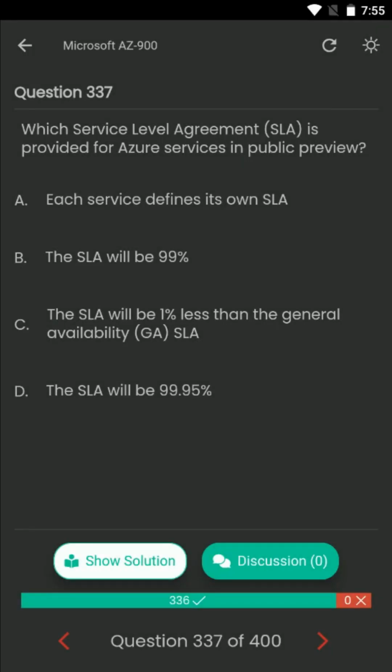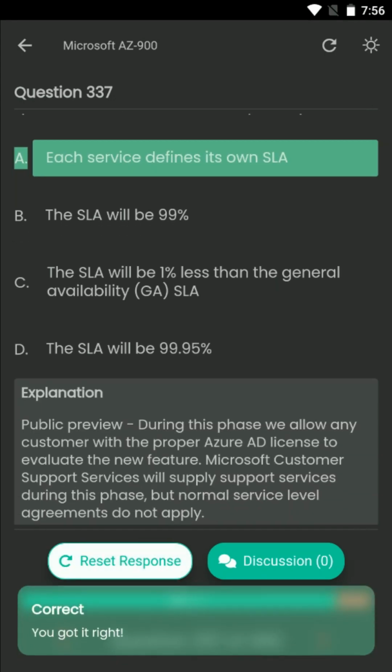Question number 337. Which service level agreement is provided for Azure services in public preview? Your options are A. Each service defines its own SLA. B. The SLA will be 99%. C. The SLA will be 1% less than the general availability SLA. D. The SLA will be 99.95%. The correct answer is A. Each service defines its own SLA.